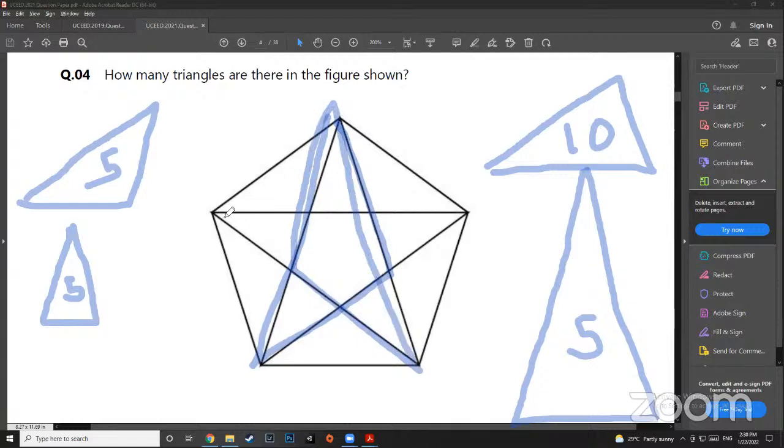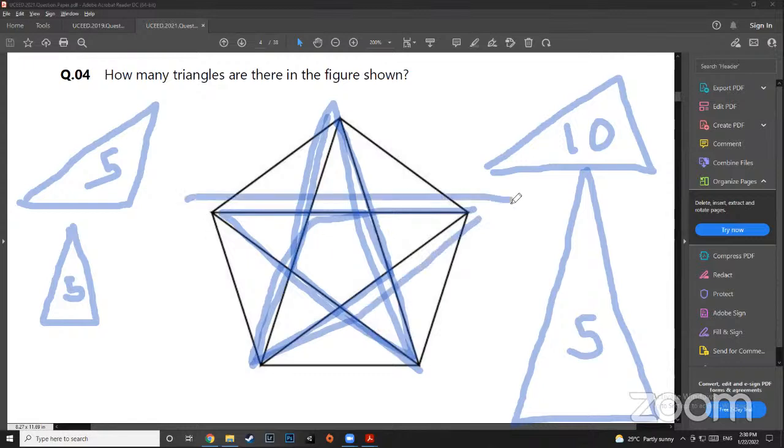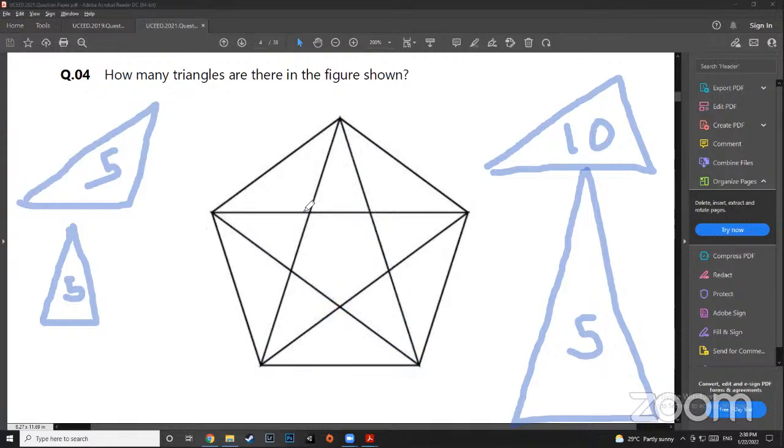2, 3, 4, and then this one 5. So 5 of these are also there. Okay. Now just let me check if I missed any. If I missed none, it will be 5 plus 5 plus 5. We got 20 plus 10, 30.